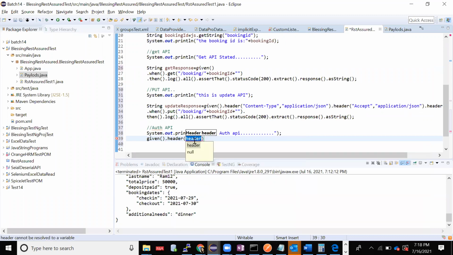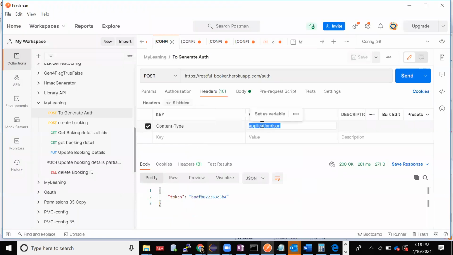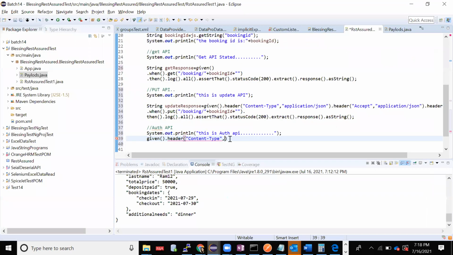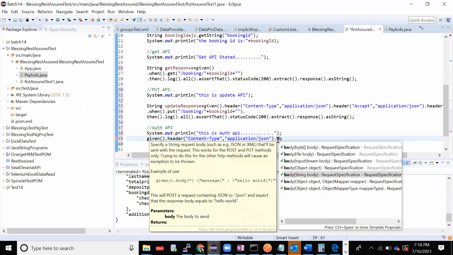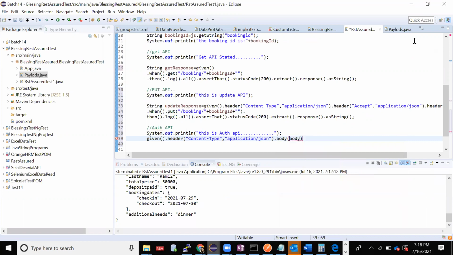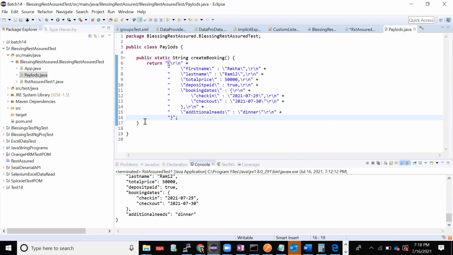Header equal to content type, comma, value is application.json, right? Okay. And I have here one more term: body. I'm taking it in the form of a string. For that I'll create it in payload. Instead of creating it in my code, I'll create it in payload.